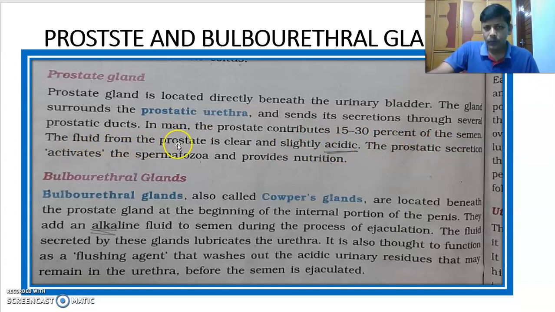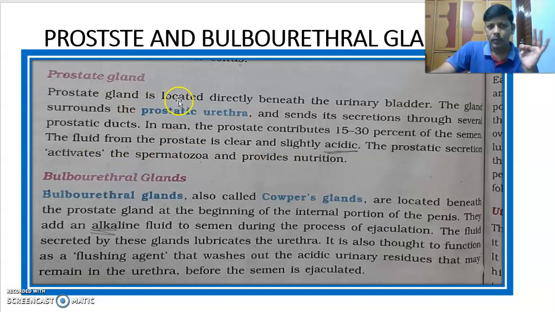The fluid from the prostate is clear and slightly acidic. The prostatic secretion activates sperms. The previous one, the seminal vesicle fluid, is alkaline, while this is acidic. It activates sperms and provides nutrition.